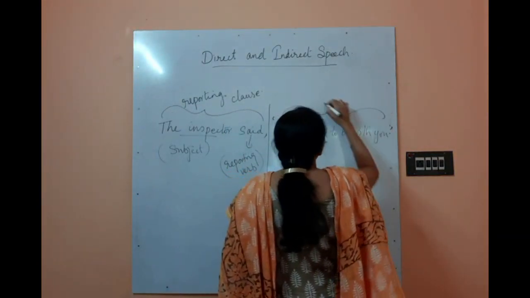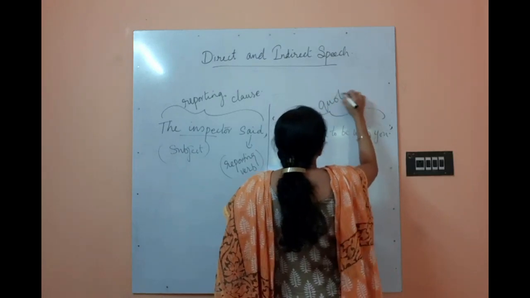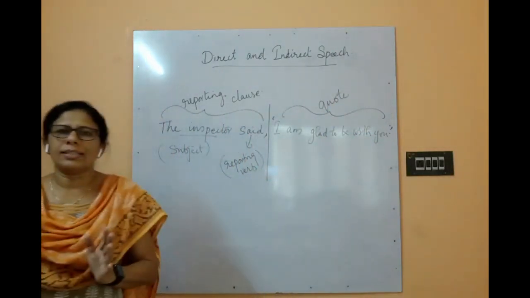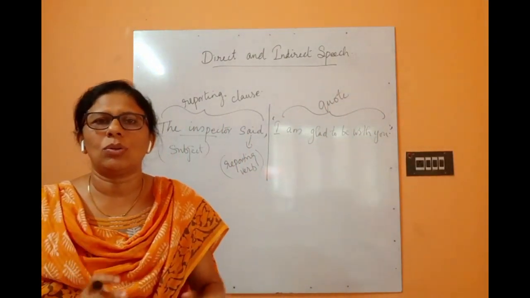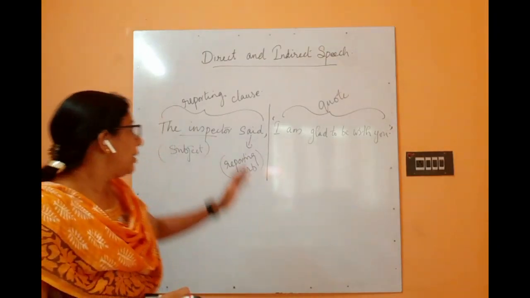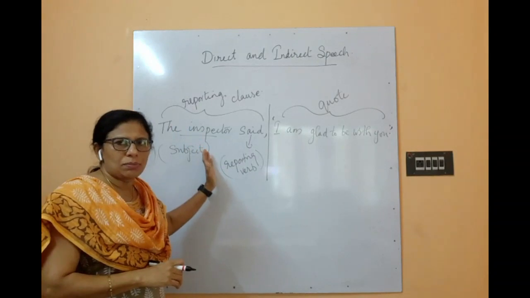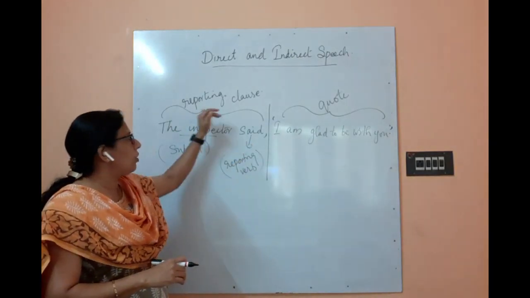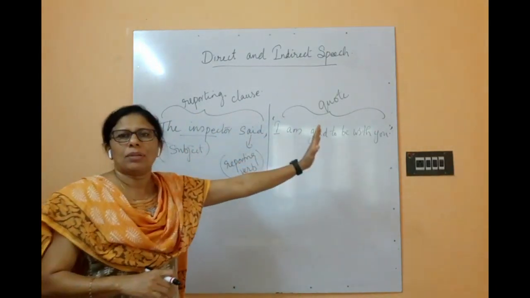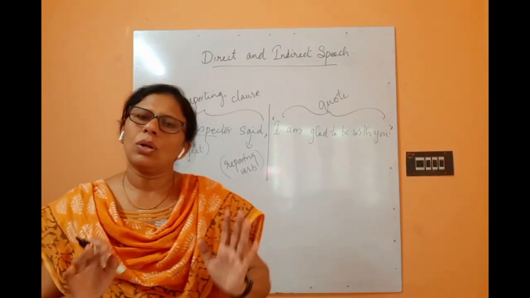This can be called the quote itself. The exact words of the speaker which are given in the quote are called the quote itself. So direct speech is split into two: the first part, which includes the subject and the reporting verb, is called the reporting clause, and the second part, which is given in the quote, is called the quote itself.